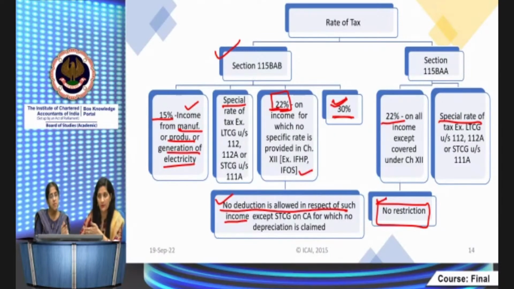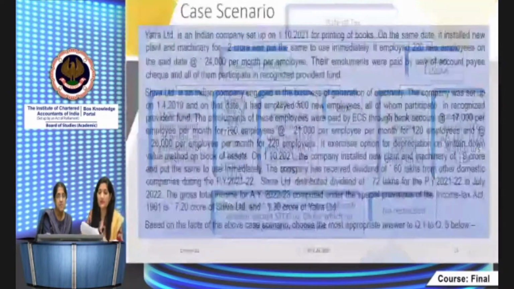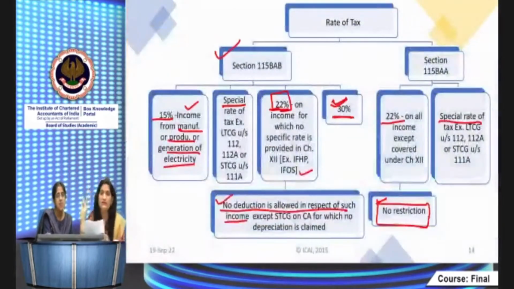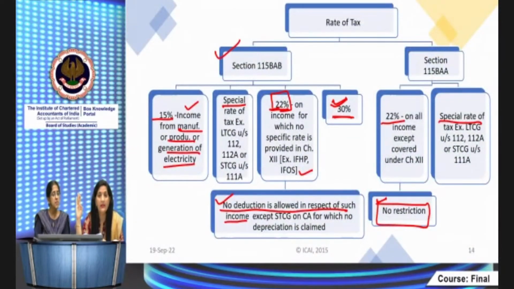Here you will get 30%, whatever be the deduction, you will get that deduction. And all the incomes will be taxable at 22% and special rates. How to remember? As of now, I have computed there are 11 deductions which are being disallowed. There are restrictions on 11 deductions. For example, first is SEZ: if the company is in an SEZ, the 10A deduction will not be available. Chapter 6A again, deductions will not be available, but 2 will be eligible: 80JJAA or 80M will be allowable.